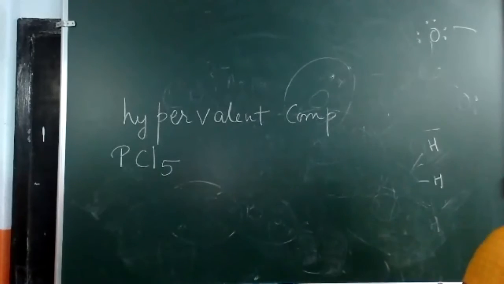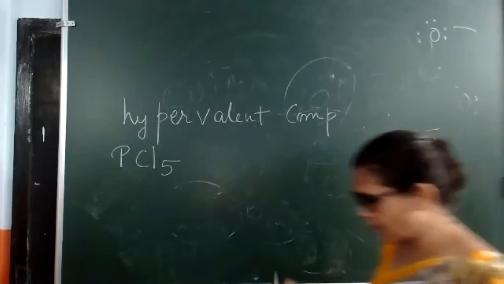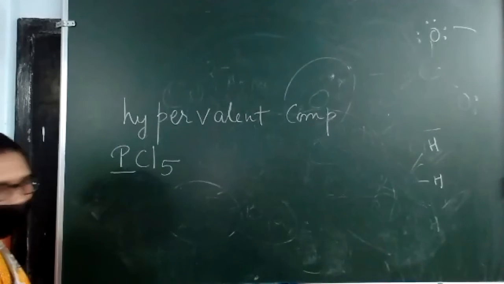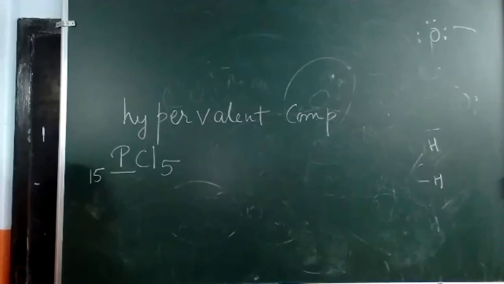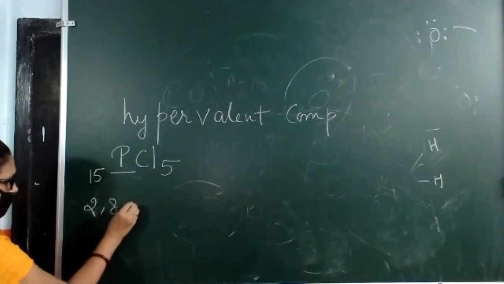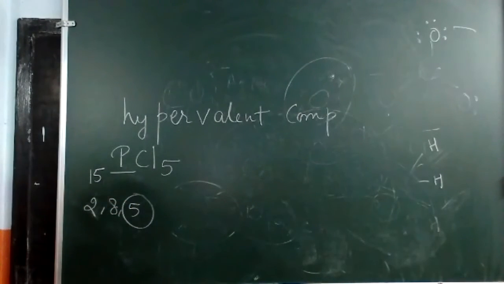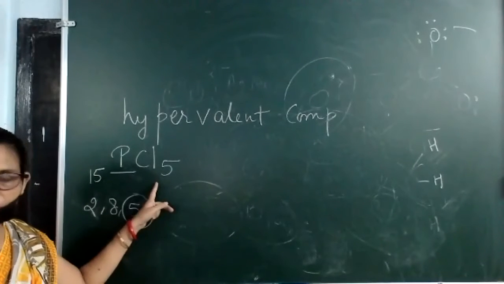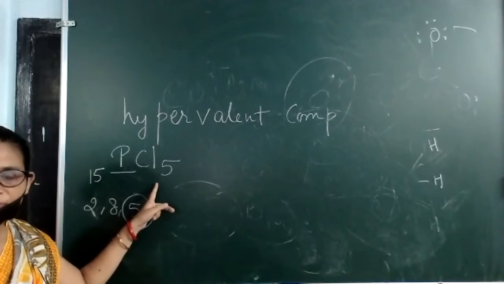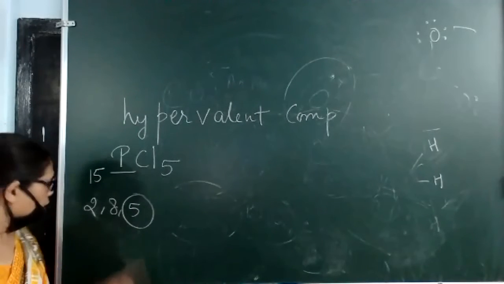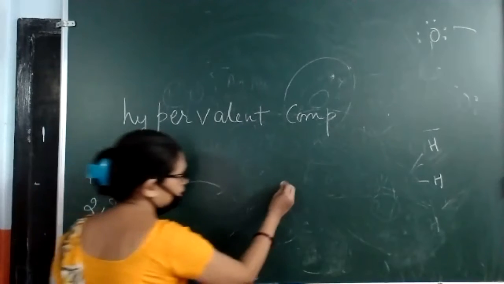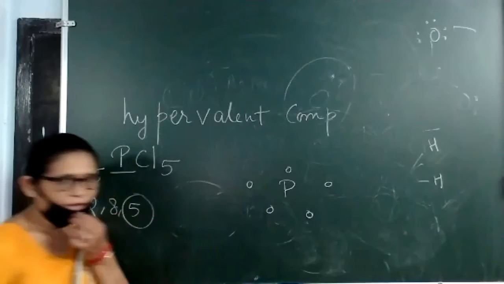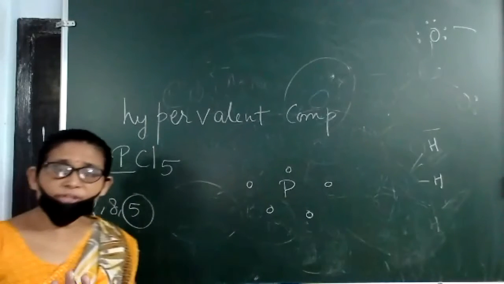PCl5, where phosphorus belongs to the nitrogen family. The atomic number of phosphorus is 15. 2, 8, 5. So 5 valence electrons it has. That means it requires only 3 electrons more. And chlorine belongs to the halogen family. Halogen family will always contain 7 valence electrons. So phosphorus with 5 valence electrons, let us see phosphorus with 1, 2, 3, 4, 5. 5 valence electrons. It needs only 3 electrons more.